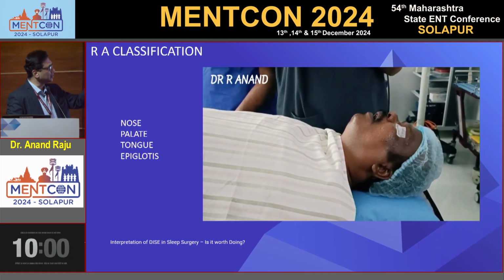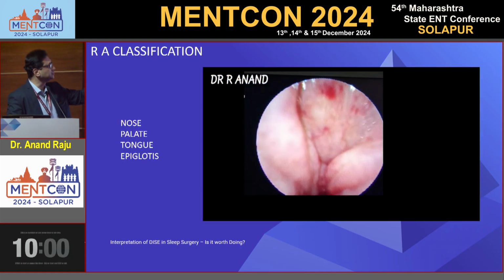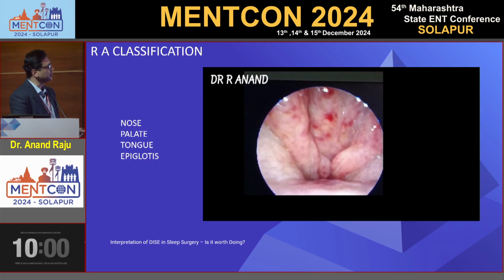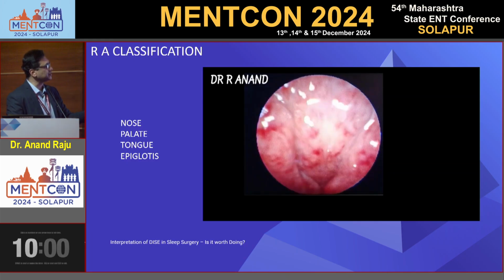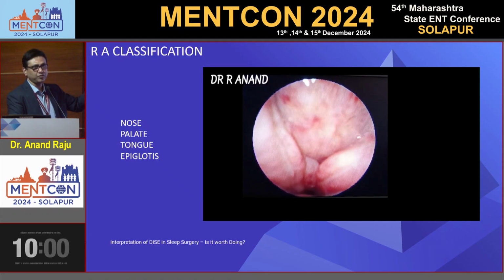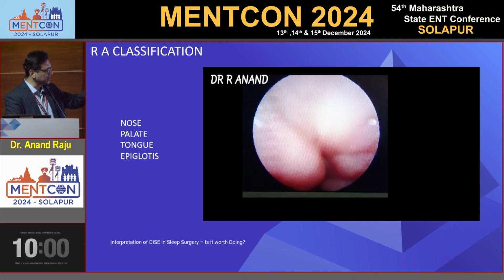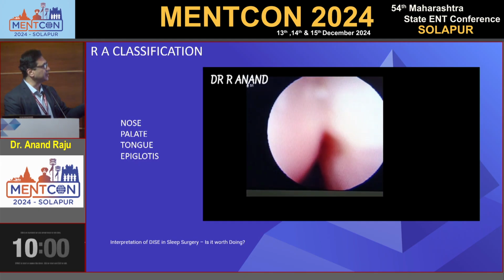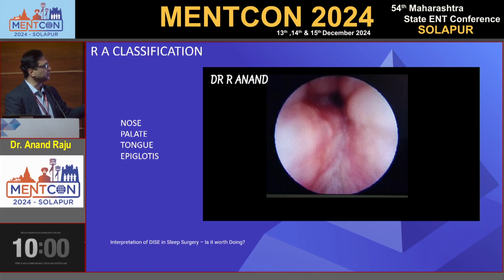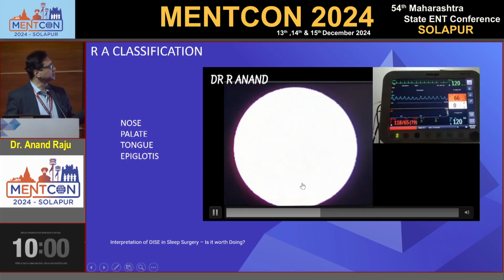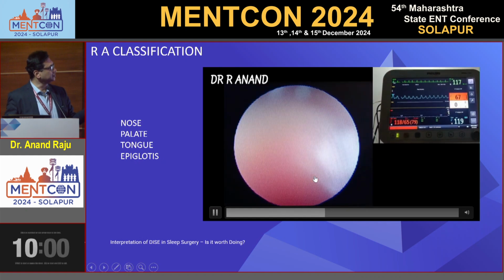It's a very small fiber optic endoscope. So this is a huge salpingopharyngeal fold. See, this salpingopharyngeal fold in the nasopharynx causes obstruction. We divided the grading of salpingopharyngeal fold into 0, 1 and 2. Grade 0 is actually less than 25% obstruction, so it is itself causing collapse at the level of the nasopharynx. As we go below, we are able to see the soft palate over here. Then go a little bit below to the tongue base.